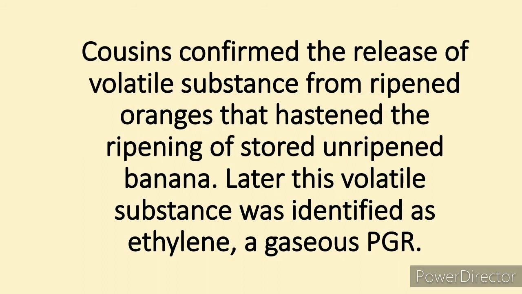Regarding the discovery of ethylene, Cousins confirmed the release of volatile substance from ripened oranges that hasten the ripening of stored unripened banana. Later on, this volatile substance was identified as ethylene, a gaseous plant growth regulator.